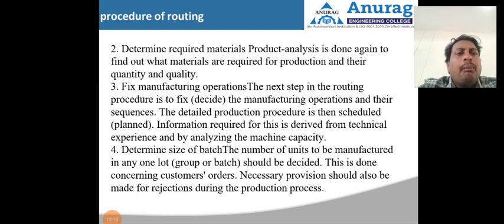The detailed production procedure is then scheduled and planned. The information required is derived from technical experience and by analyzing the machine capacity. We need to fix the manufacturing operations and their sequence. After the planning is done, we have the manufacturing operations, the production plan, and the detailed production procedure.